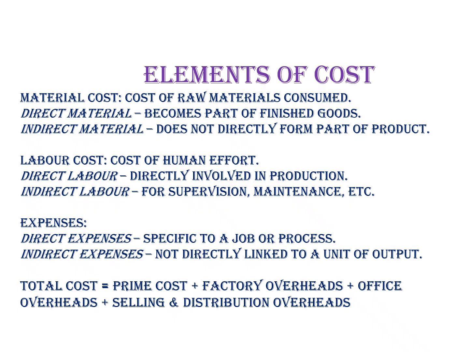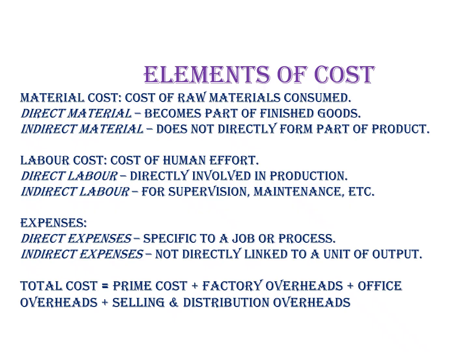Indirect material does not directly form part of the product. Labor is nothing but the wages we spend for human efforts. It can also be divided into direct labor and indirect labor. Direct labor are those human beings who have been directly involved in the production process and the cost involved in it. Indirect labor is nothing but the other people who have been helping or supporting the production process. For example, people involved in supervision, maintenance, etc.